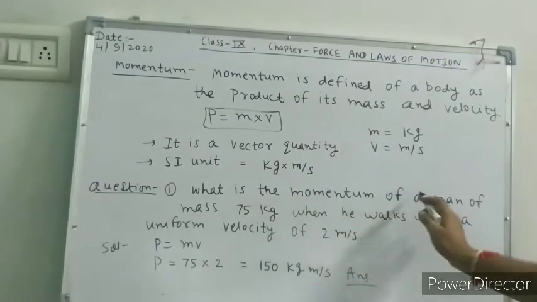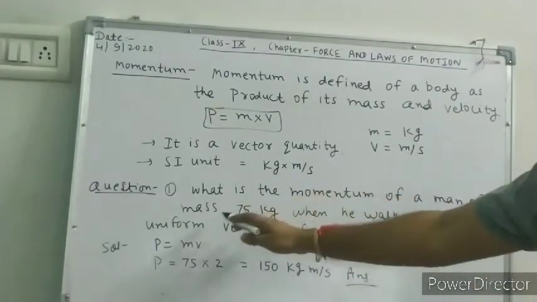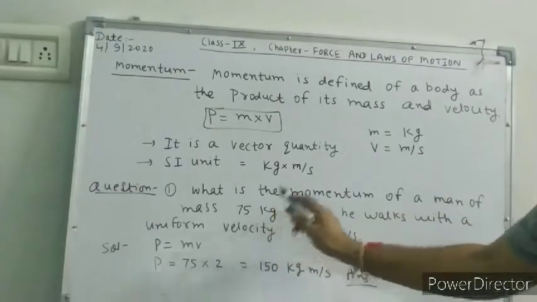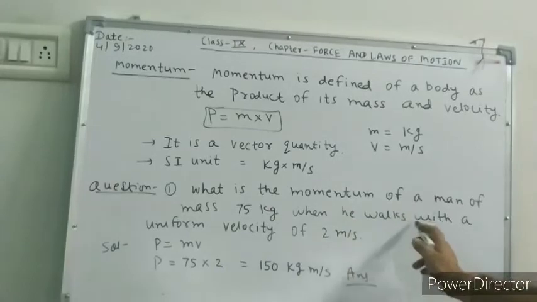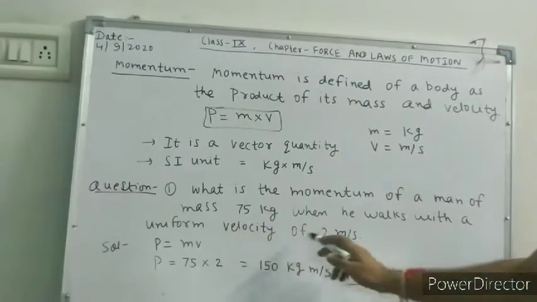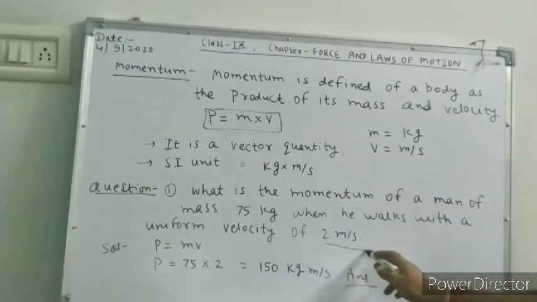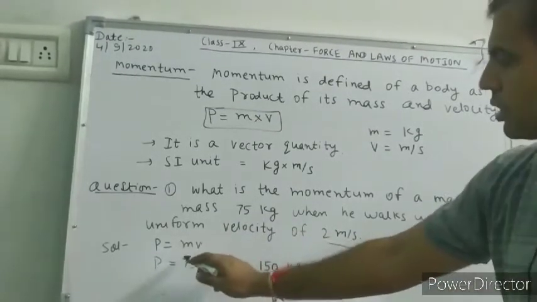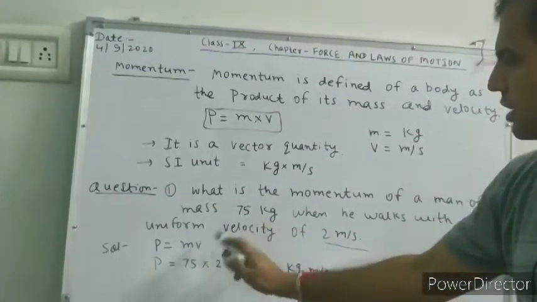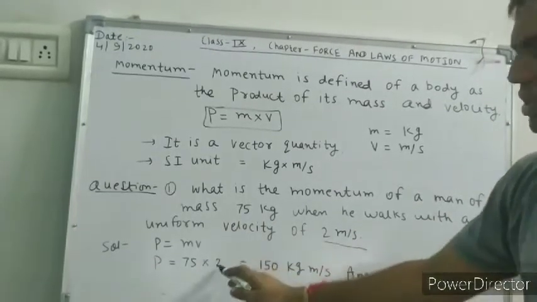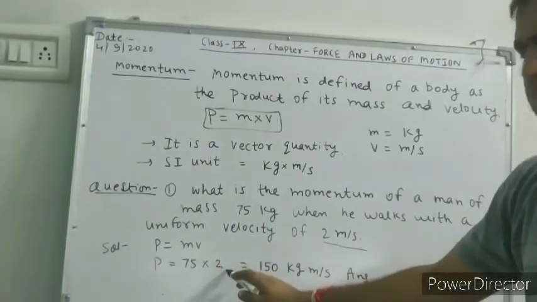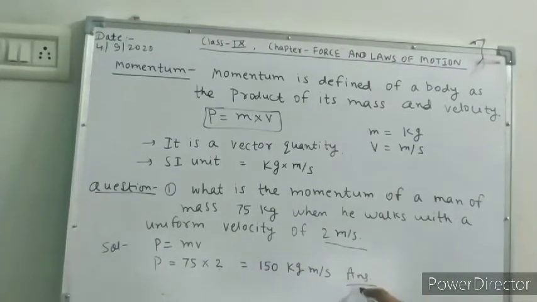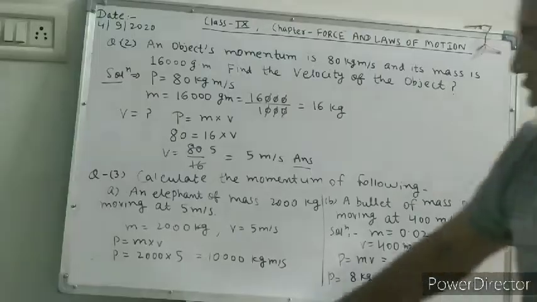Now the first numerical of this topic, momentum. What is the momentum of a man of mass 75 kg? So the mass of the man is 75 kg, when he walks with a uniform velocity, and the uniform velocity is 2 meter per second. So P equal to m into v. P equal to m 75, velocity 2 meter per second, 75 multiplied by 2, 150 kg meter per second. Answer.